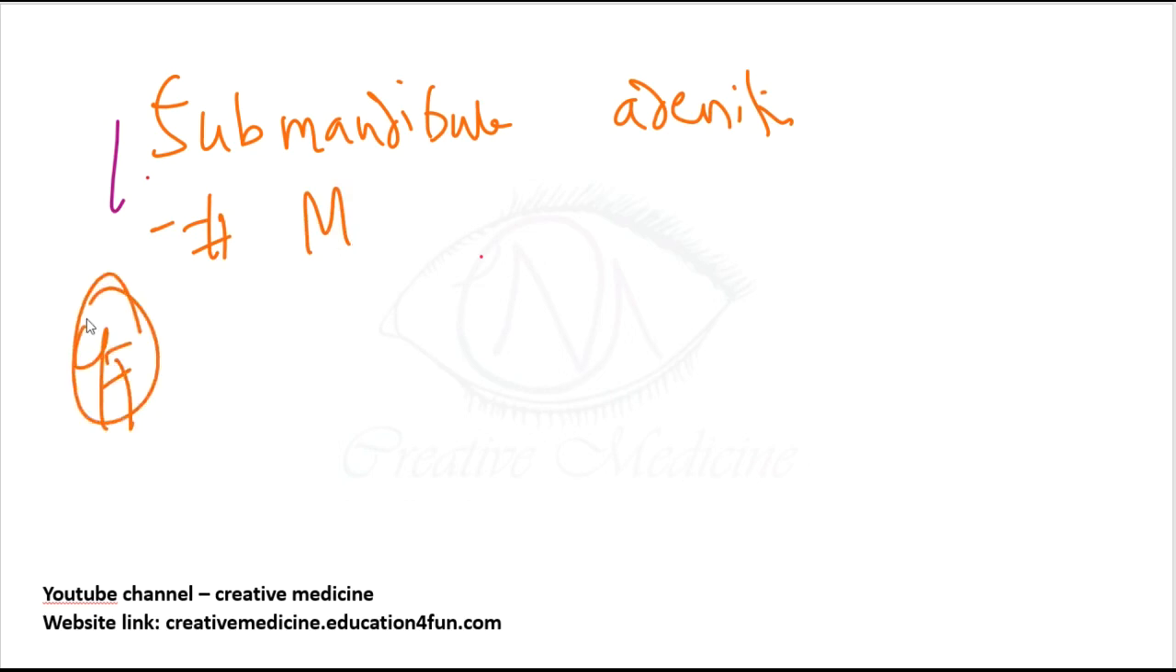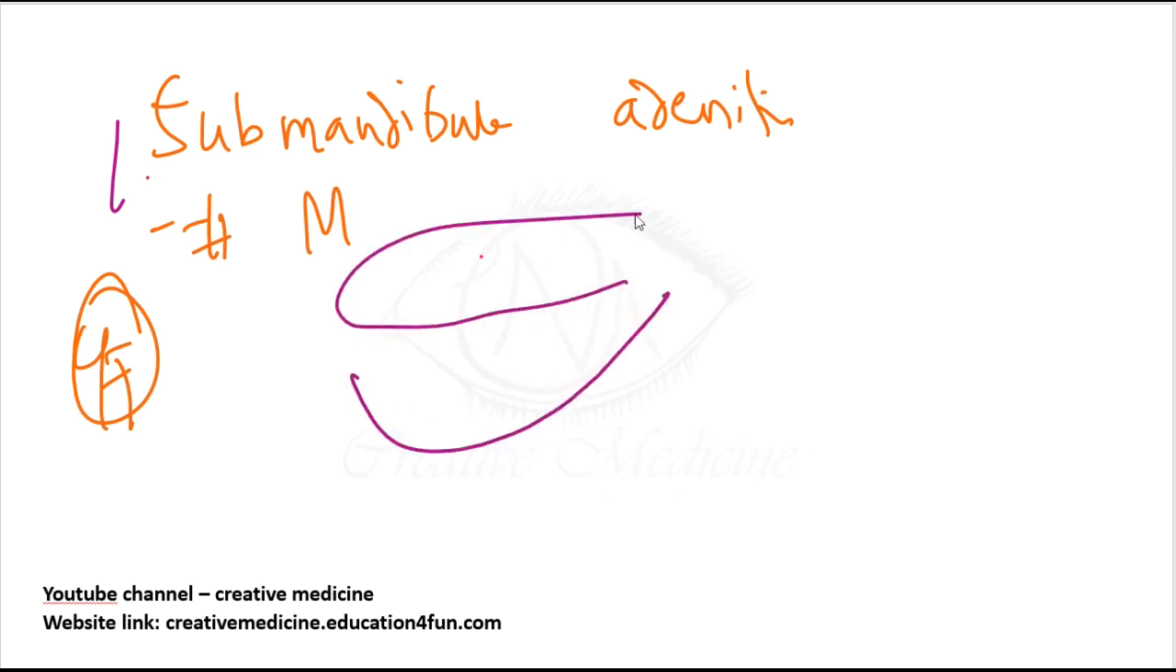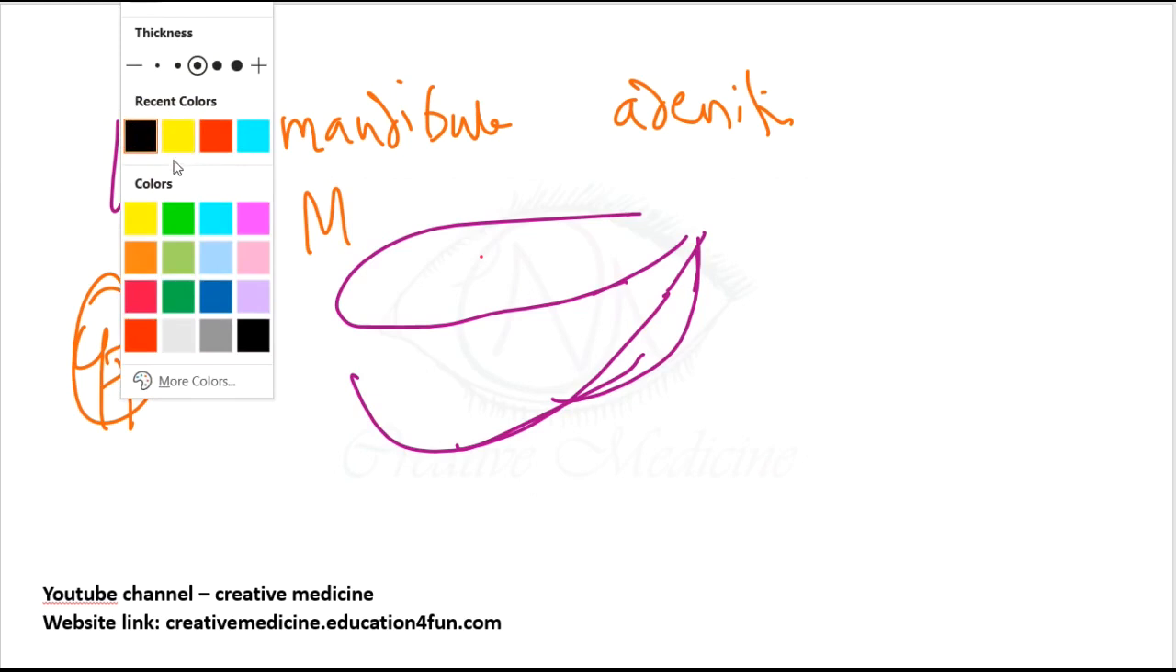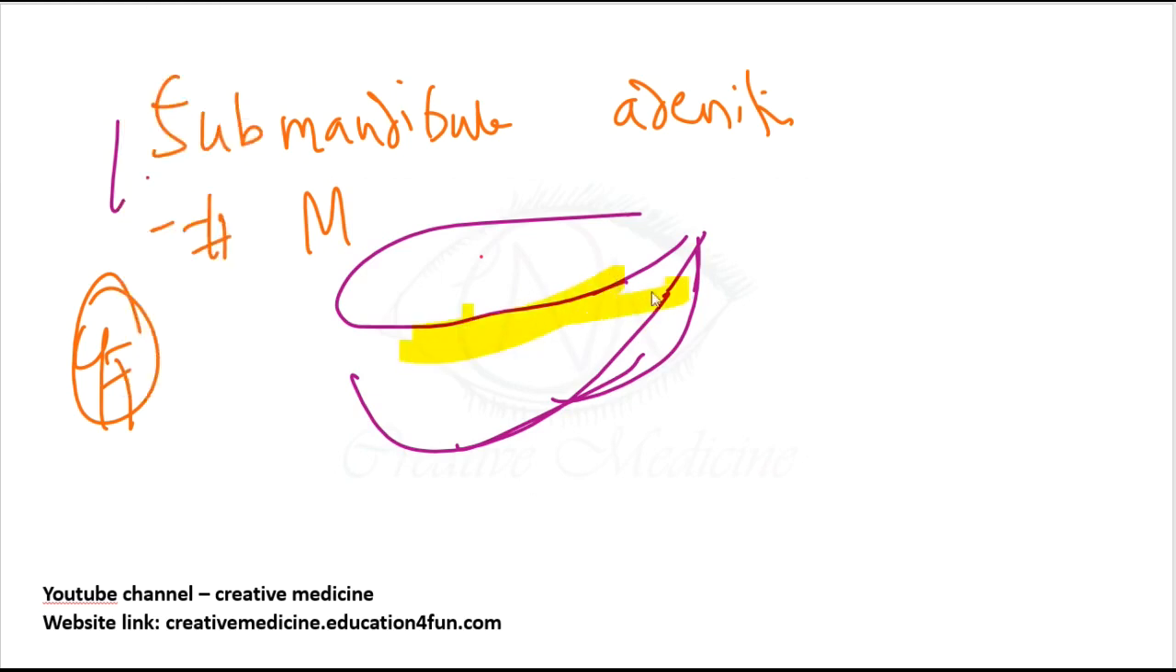Clinical features are, because of the infection in the submandibular space, there will be odynophagia, that is difficulty in swallowing. There will be trismus. If the sublingual space is involved, so this is the tongue, right? Pus will be present in the sublingual space. As a result, this tongue which is present here will be pushed up. Okay, the tongue will be pushed up and back.